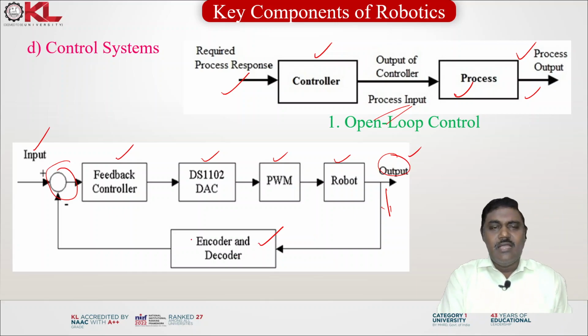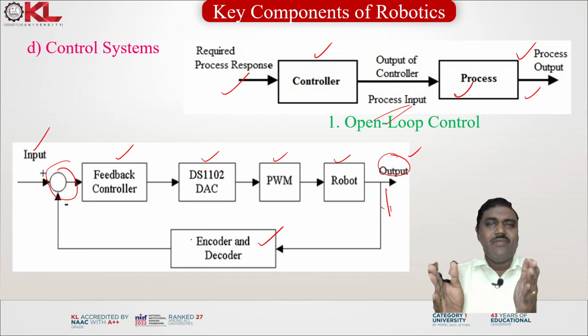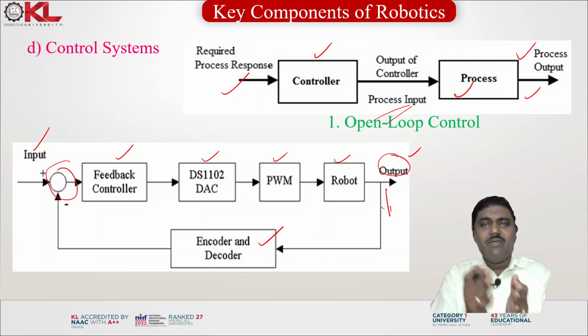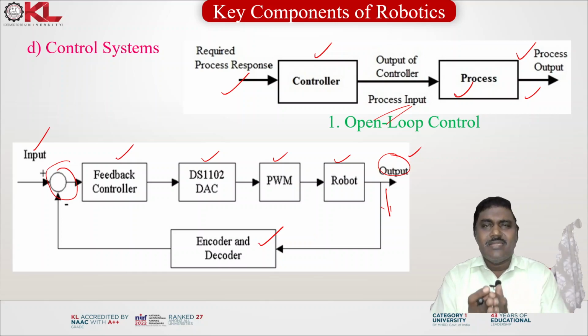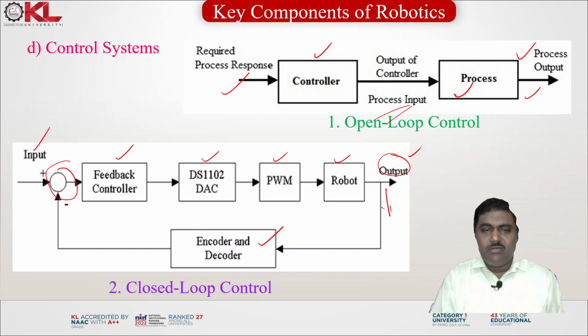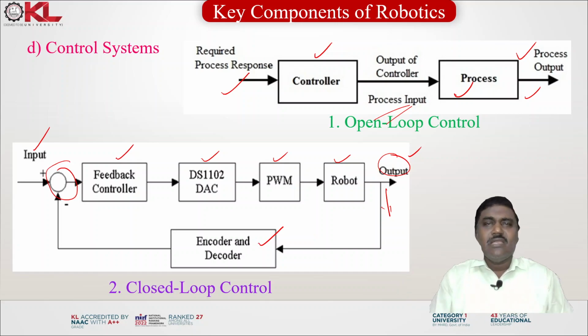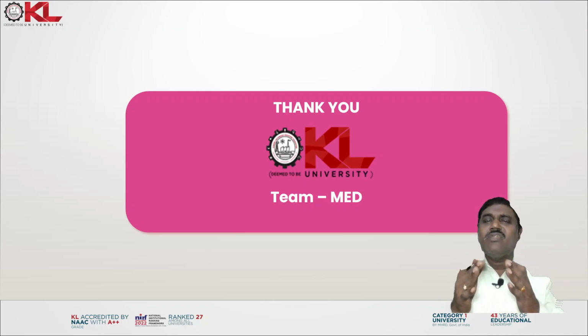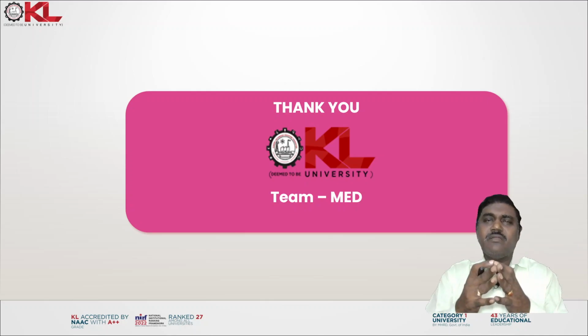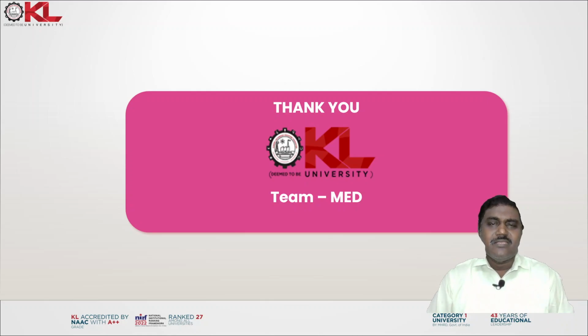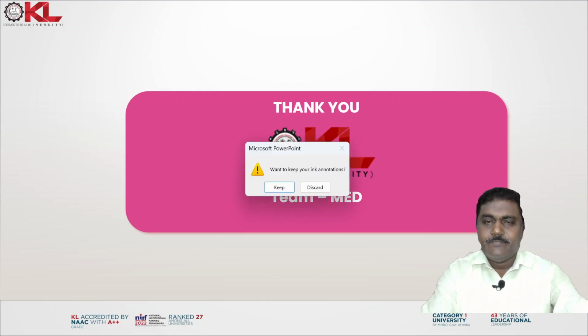Otherwise it will control, and a control signal will be sent. Like that, since this is a feedback system, we call it a closed loop control system. So the control systems are basically these two types: open loop control systems and closed loop control systems. I hope everyone understood the introductory part of robotics. What are the different types of robots and main components? These are the things I explained in this video.